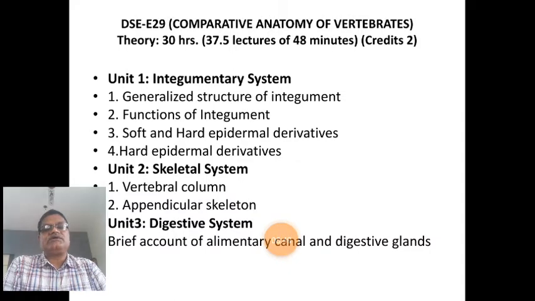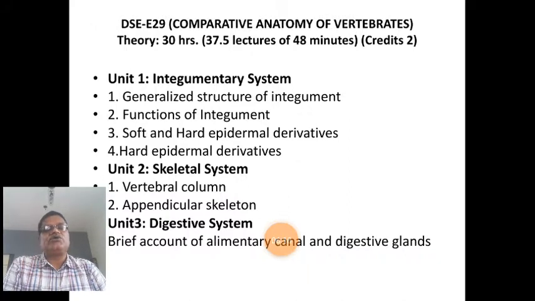Because it only synthesizes and secretes bile, and that bile does not contain any enzyme. But in detail we are going to study the functions of bile. So the digestive system consists of the alimentary canal and the digestive glands.